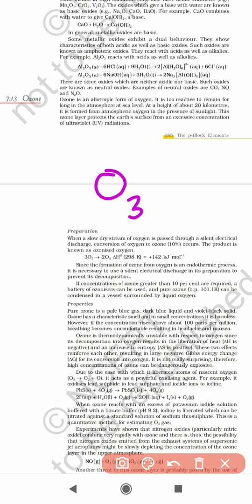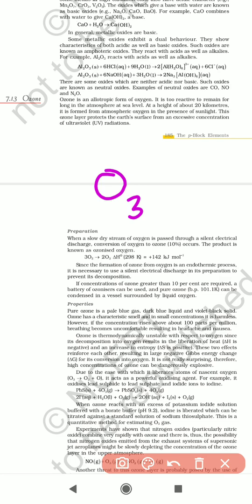It is too reactive to remain for long in the atmosphere at sea level. At a height of about 20 kilometers above the earth, the ozone layer is present. How is it formed? It is formed from atmospheric oxygen in the presence of sunlight, because due to sunlight the ozone layer forms there.